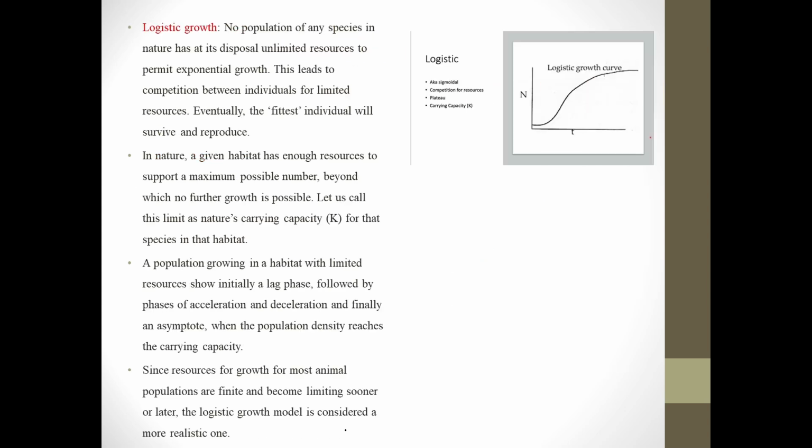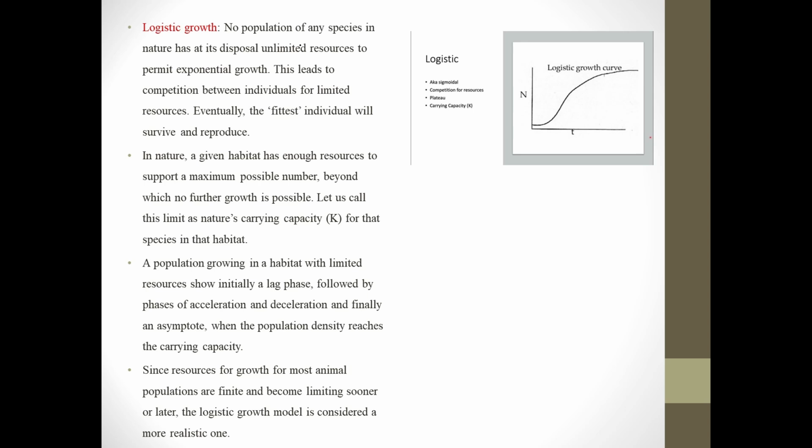The next model, the logistic growth model, clearly denies the fact that resources are in unlimited quantity. It states that a population in a well-defined geographical area competes for the resources, and the resources in a well-defined geographic area are in limited quantity.